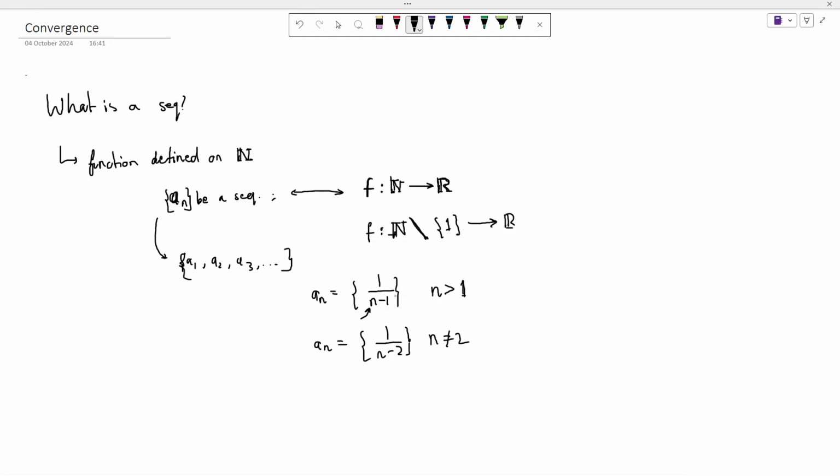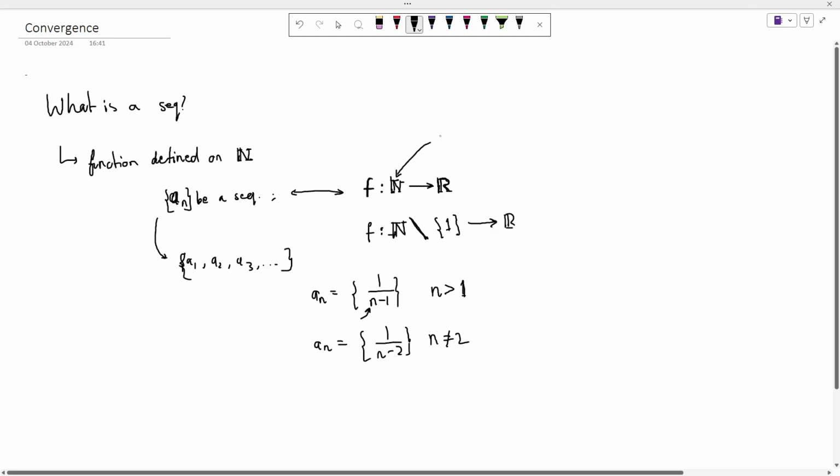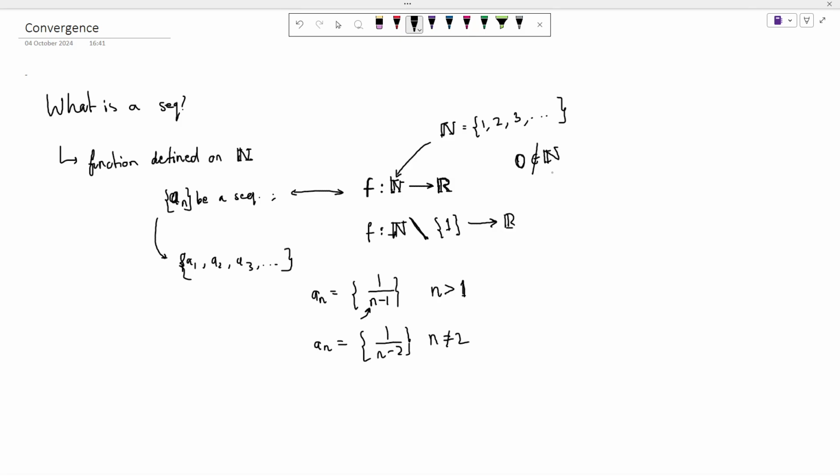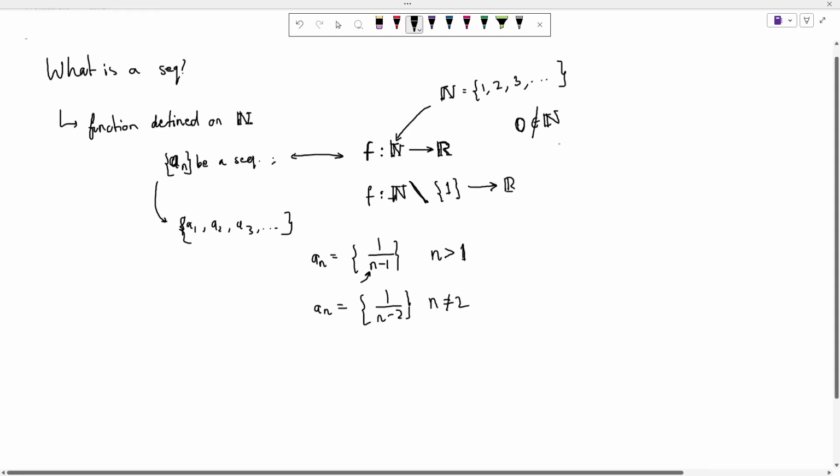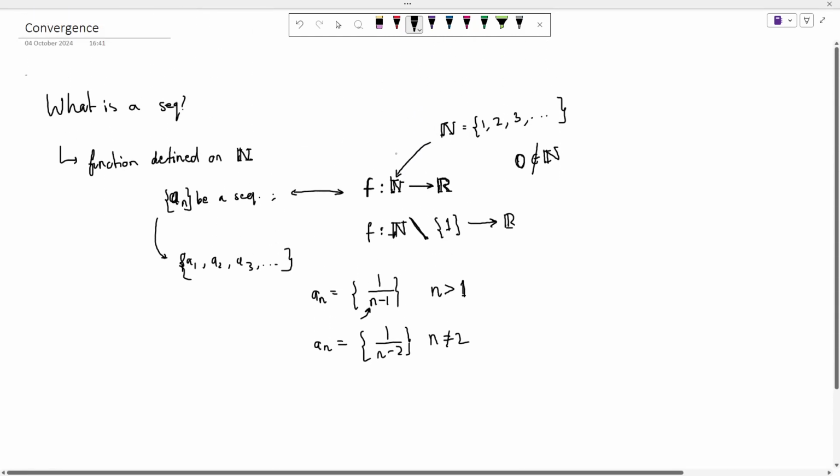Moreover, one quick reminder that natural numbers is basically the set of all these numbers: 1, 2, 3 and so on. Keep in mind 0 doesn't belong here. 0 doesn't belong to natural numbers. I used to get confused with this कभी कभी, तो इसलिए I'm mentioning this, although this is pretty trivial, but 0 doesn't belong to natural numbers and 1, 2, 3, 4 belong to the natural numbers. So that is basically what a sequence is.